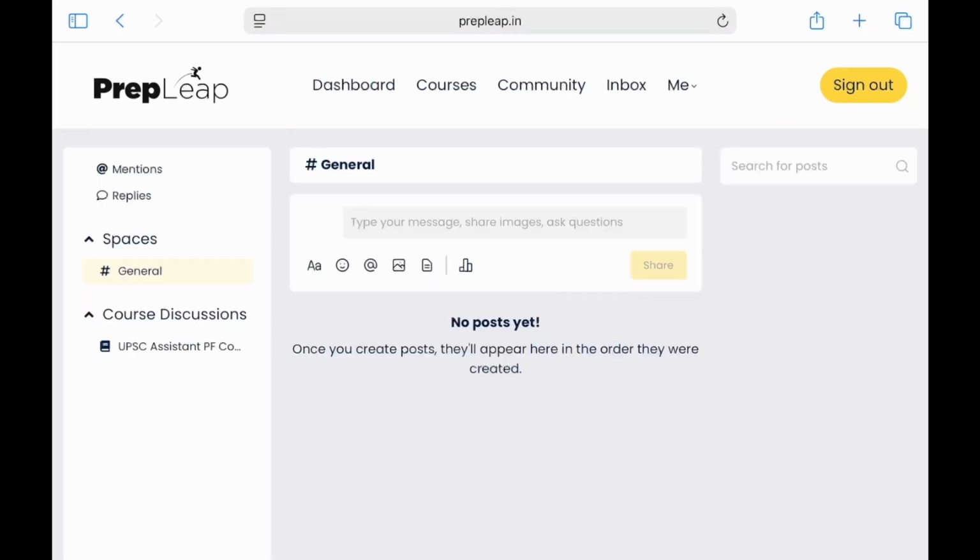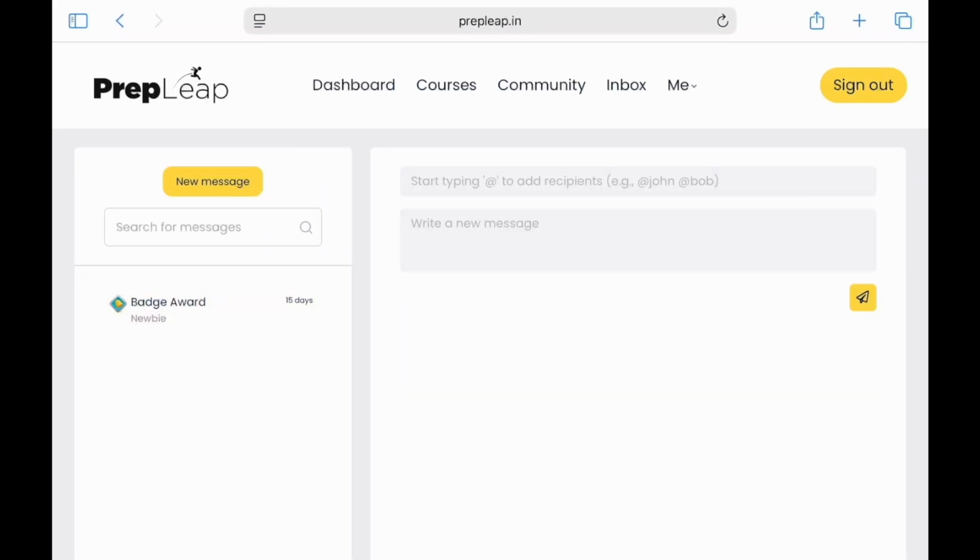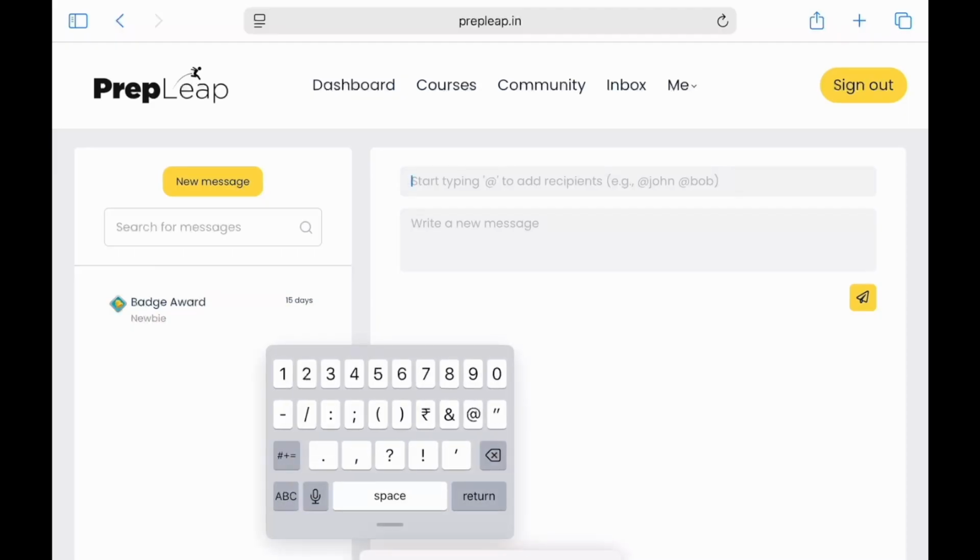You can also see the other facilities available, like the community facility, where you can interact with your peers and discuss topics. To begin with, there'll be a lot of topics which can be discussed. Then there is an inbox facility where you can message your faculty as well. In this case, your faculty is Mr. Bijesh. You can just select his name here with the at sign, write down your message to him and give your feedback or any queries you have, and they will be addressed as quickly as possible.